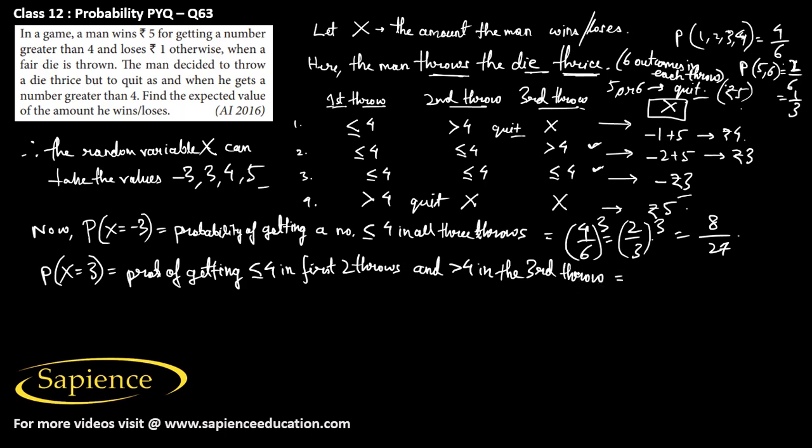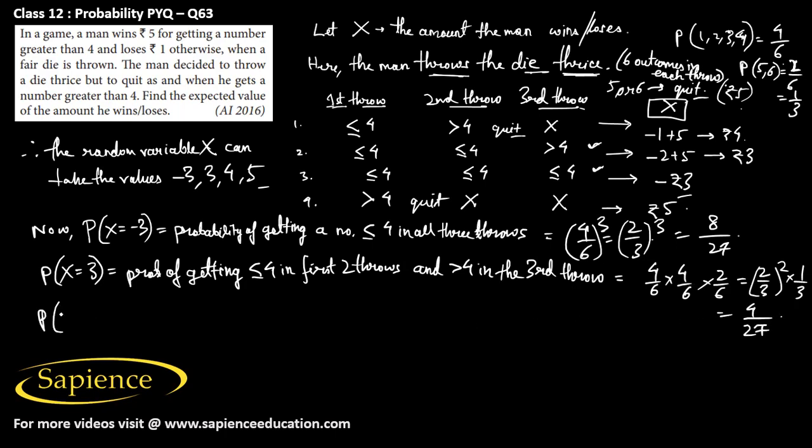Okay, so less than or equal to 4 in the first two throws, so that would be 4 by 6 into 4 by 6, and in the last throw, that would be 2 by 6. So this would be (2 by 3) whole square into 1 by 3. So this would be 4 by 27.